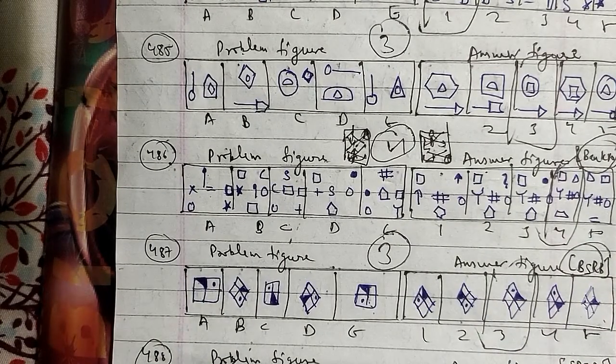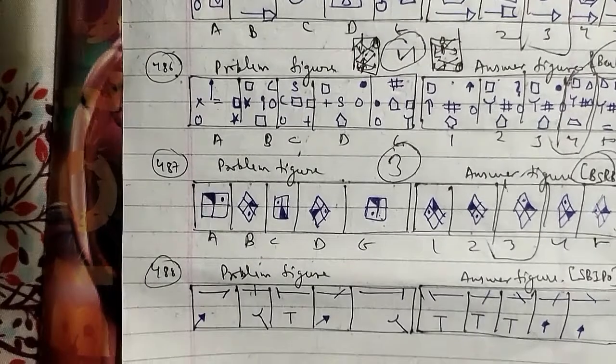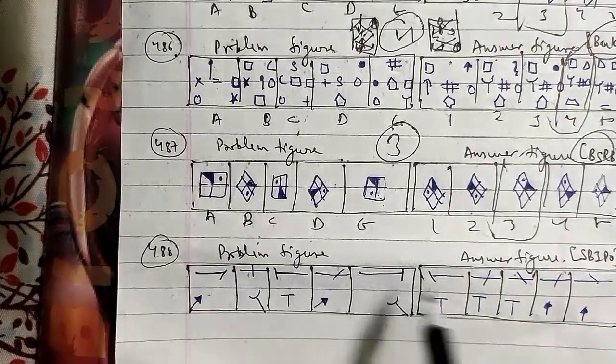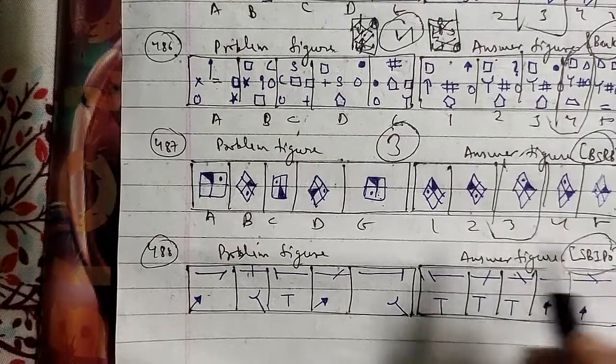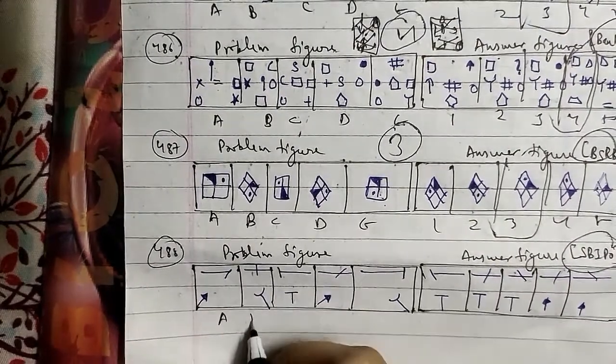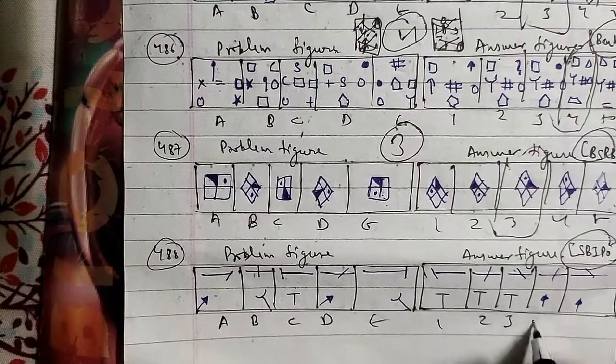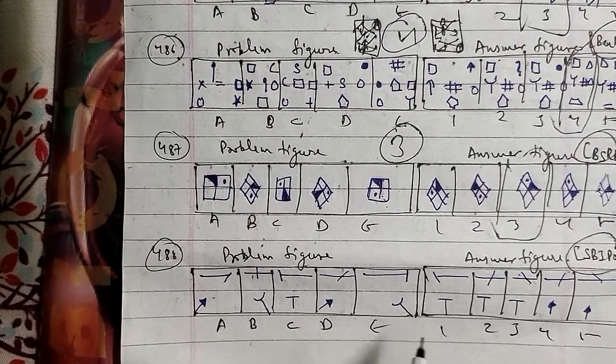Let's go ahead with another one. What we have here is the 488th question of the session, with the problem figures and the answer figures, which was asked in the SBI PO question paper. These are A, B, C, D and E, and these are 1, 2, 3, 4 and 5 respectively.